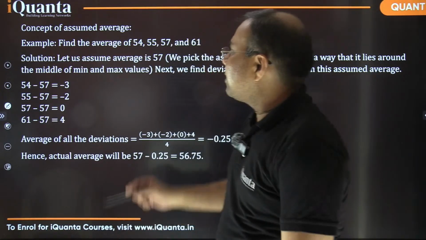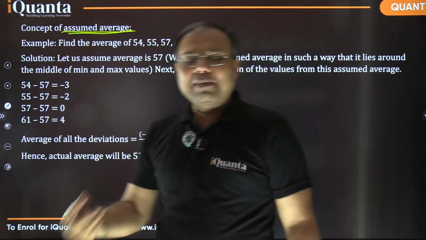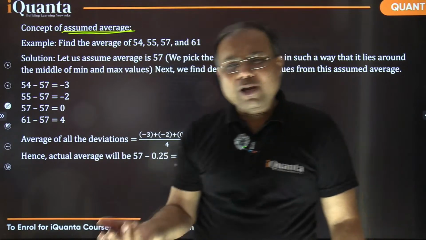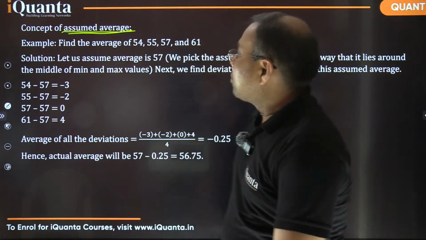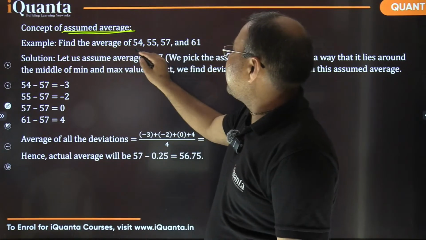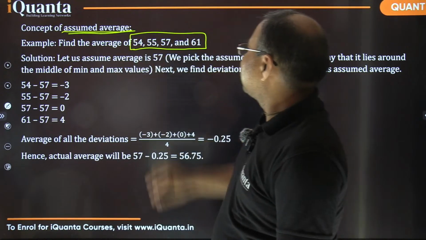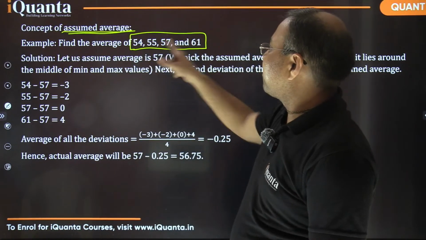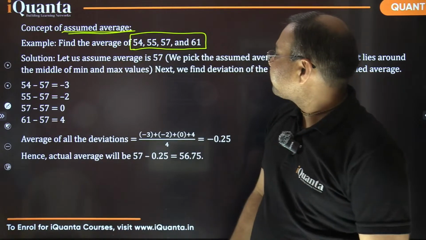It is the concept of assumed average, or sometimes we call it mean value, base value. Different terms people use. For example, we have to find the average of these 4 numbers: 54, 55, 57, 61. Please do that. Find out fast. Do it quickly.